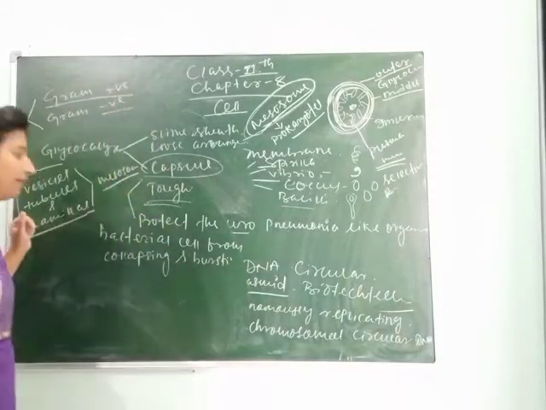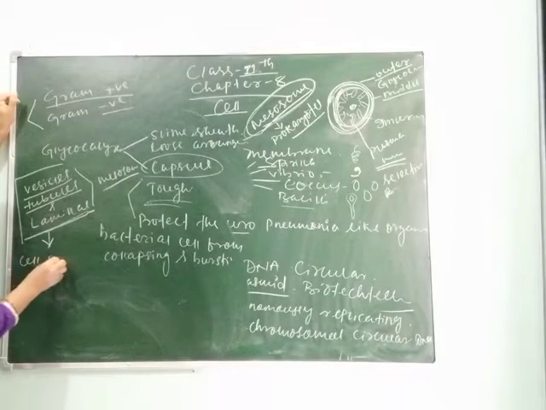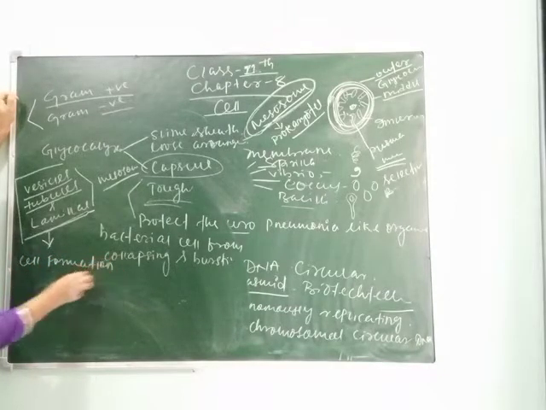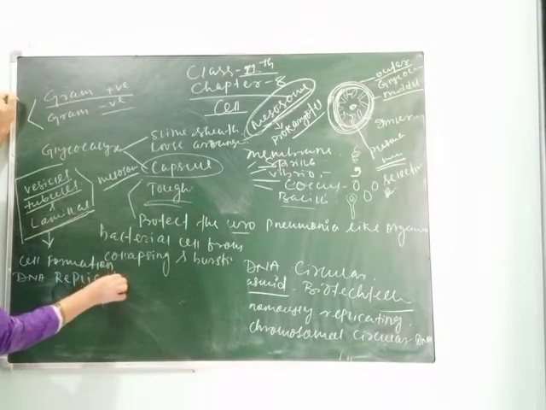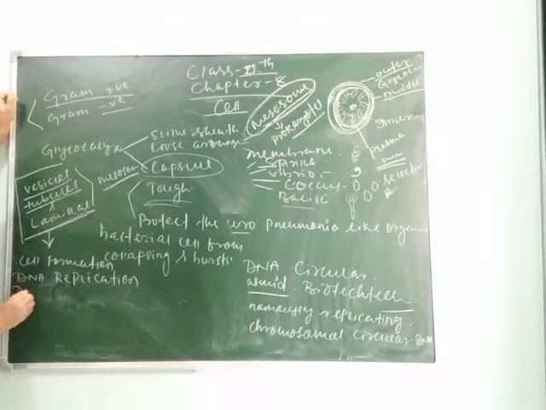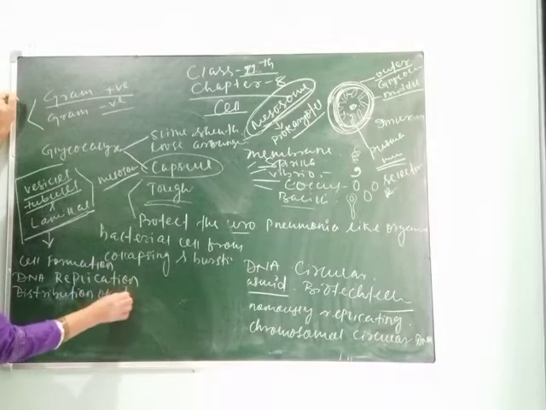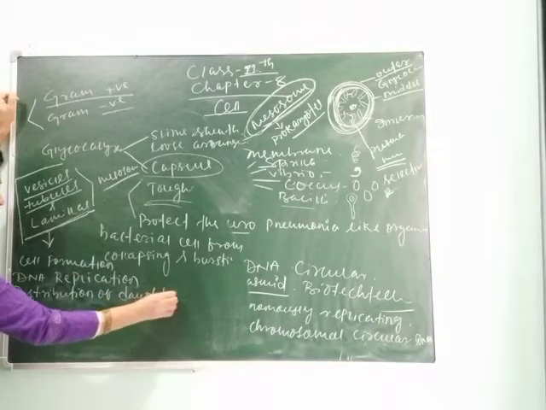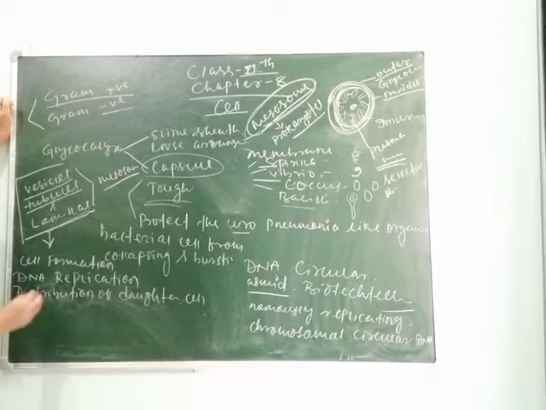You can write the function of vesicle, tubule, and lamella. What is their function? Their function is to help in cell formation. First function is cell formation. Second function is DNA replication. Third function is distribution of daughter cells.